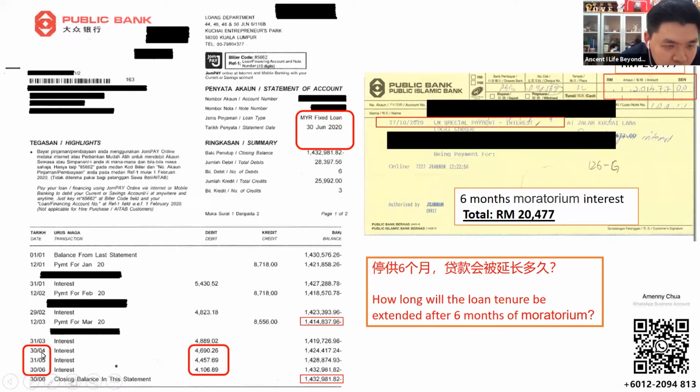So we see through here, even in April, May, or June, the interest is still charging. But can you imagine how long the loan tenure will be extended after the 6 months of moratorium? All the interest charges have been charged into your mortgage account, and in the mortgage account, another interest will be charged again. So if you stop for 6 months of installment, it will be more than 6 months that you have to pay for all the 6 months of interest together.